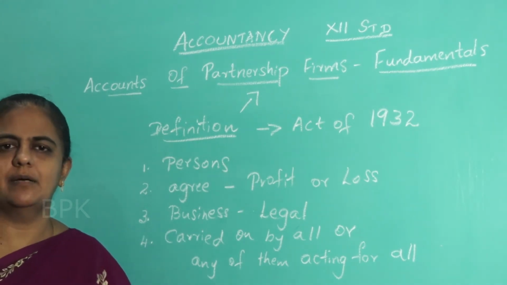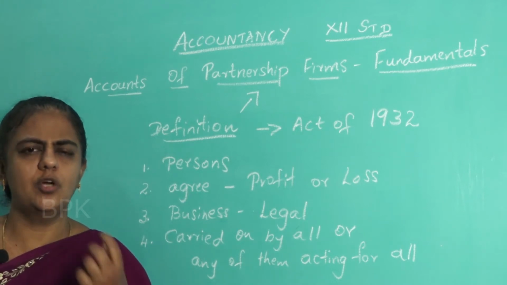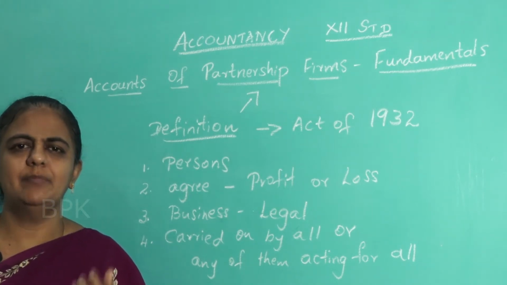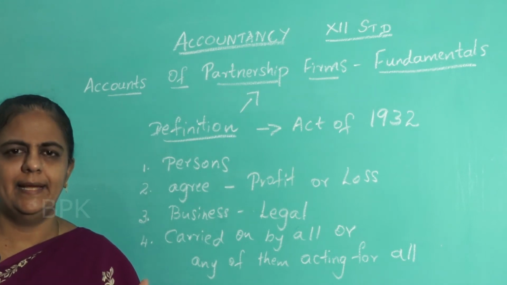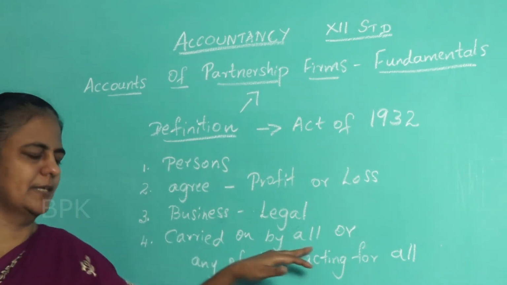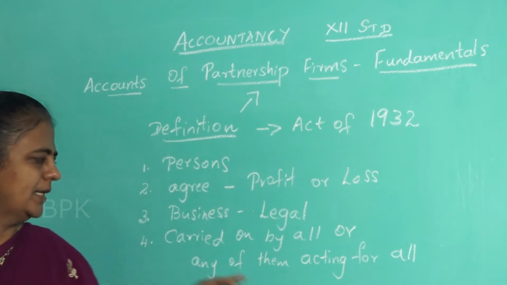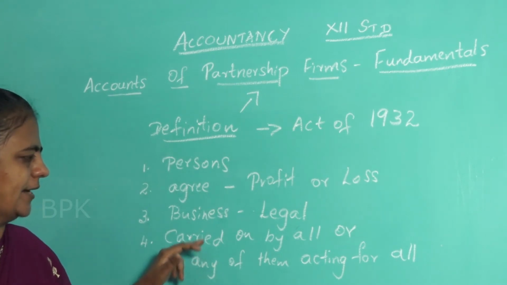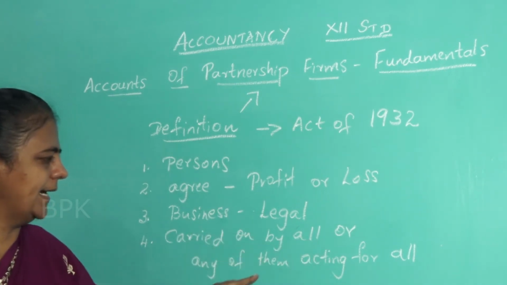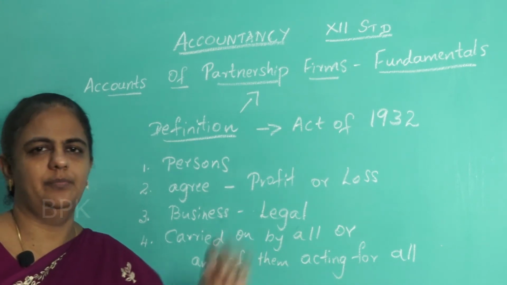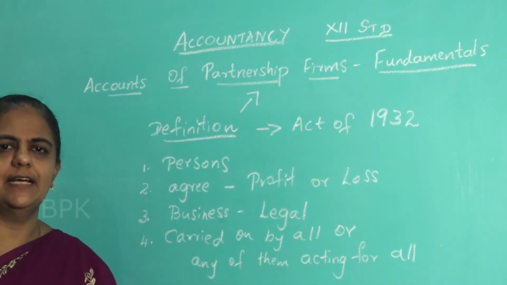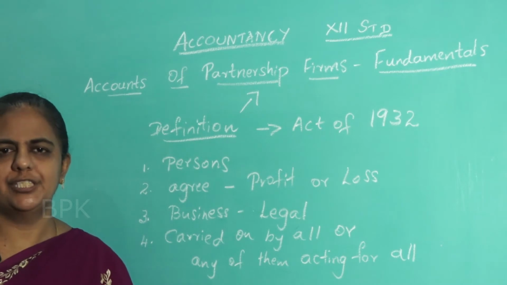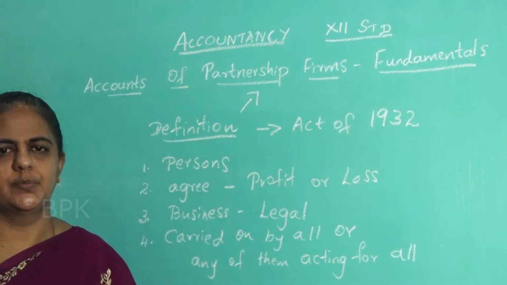Suppose that one partner does not do the business properly, and the business goes under loss, then it will affect the other partners also. So that is why it is told as carried on by all or any of them acting for all. That is a definition given in the book. You can learn the definition. It will be asked in 2 marks also.